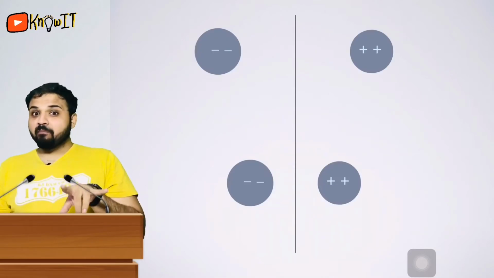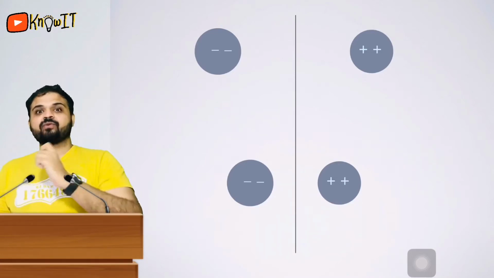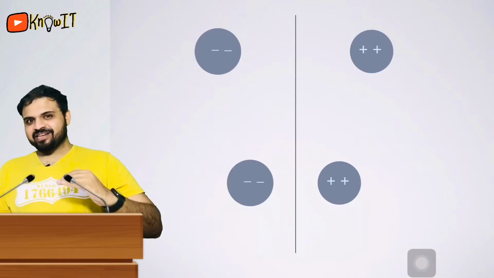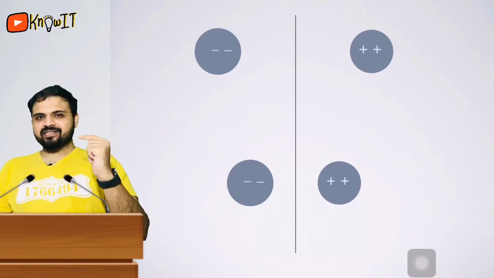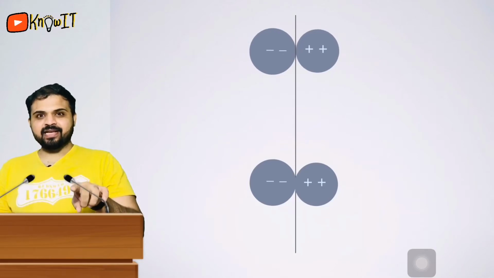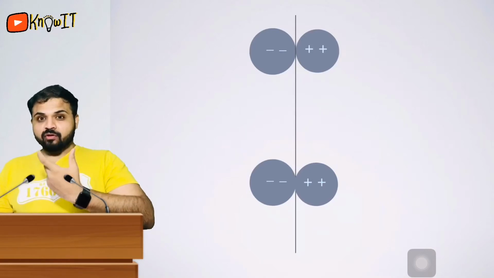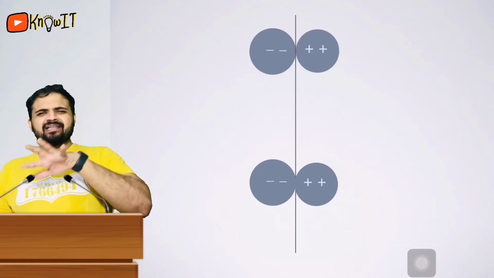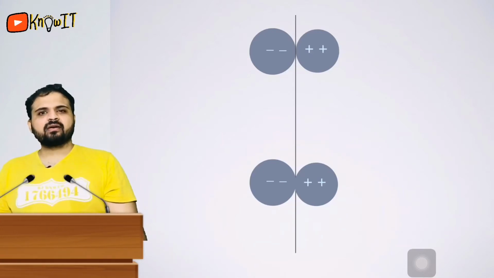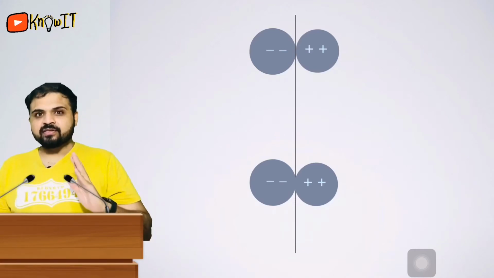that is, he would have taken the same amount of charges but separated them with a greater distance. I have separated one set of charges with a greater distance, and I have separated the second set of charges with a comparatively lesser distance. Now we will again release these charges and we'll see the motion. Now see, the one with the least distance has attracted first. That means the force of attraction is inversely proportional to the distance. And again, by working with some equations, he came upon the conclusion that the force is inversely proportional to the square of distance. Fine.